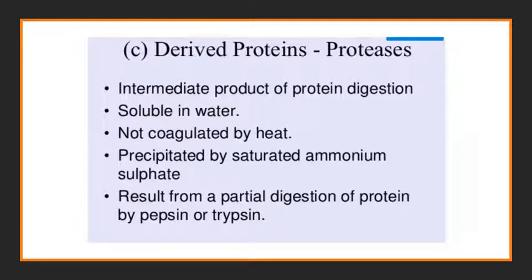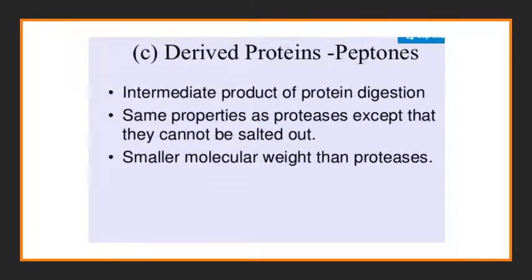Next is proteoses. It is an intermediate product of protein digestion and it is soluble in water. If we heat the proteoses, they won't coagulate. If we add saturated ammonium sulfate, this compound will precipitate. Proteoses are obtained from the partial digestion of protein by the action of enzymes called pepsin or trypsin.